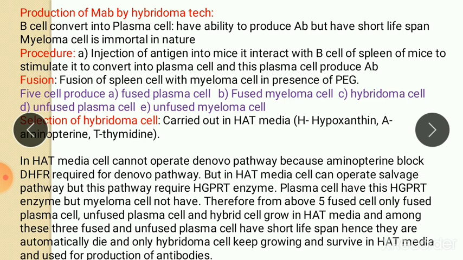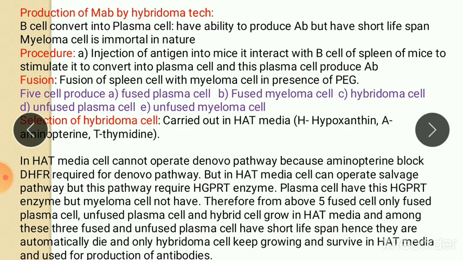But in HAT media, this aminopterin block the one important key enzyme, dihydrofolate reductase, which is important for de novo pathway. Once this enzyme block, the cell do not able to operate de novo pathway.